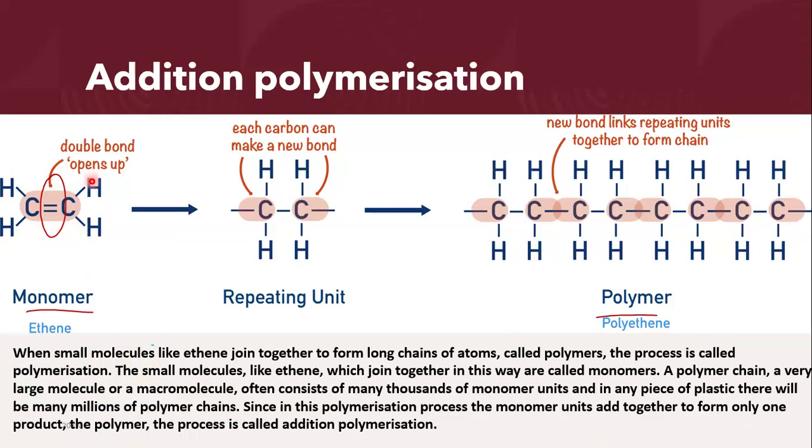So if my Lego unit is, for example, C2H5, right? The Lego units will join up with each other with the help of the double bond, the breaking of the double bond, to allow my monomers to attach to each other. And as a result, I will get one long chain, right? This is addition polymerization. Why? Because all the molecules simply added up with each other. The double bond broke and the monomer units added with each other.